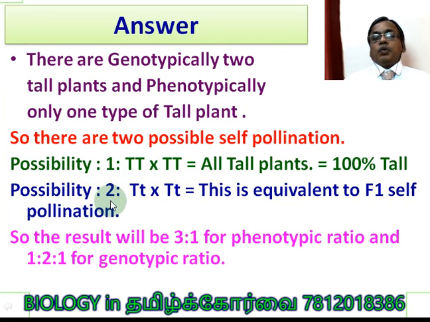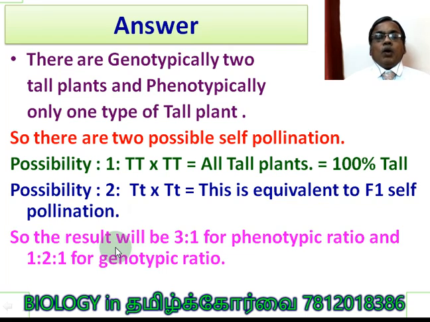Then possibility 2: capital T small t, a heterozygous dominant, is crossed with capital T small t, a heterozygous dominant. Now it is equivalent to the F1 self-pollination, student, because in the F1 generation we are crossing two heterozygous dominant plants. Again we will get the same 3:1 ratio, in which 3 are tall and 1 is dwarf.